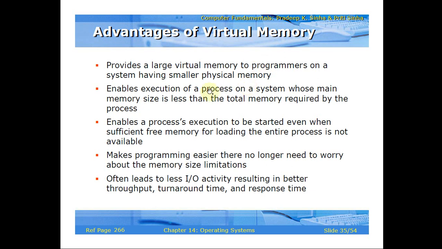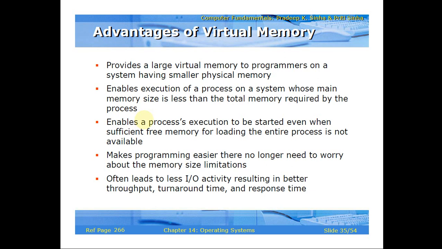Next, it enables execution of a process on a system whose main memory size is less than the total memory required by the process. Sometimes the RAM or main memory will be very small in the computer or laptop, but still you can execute large processes on it if the system has virtual memory. You can change the virtual memory space in the control panel of the operating system.